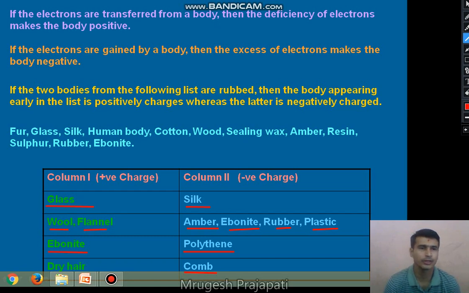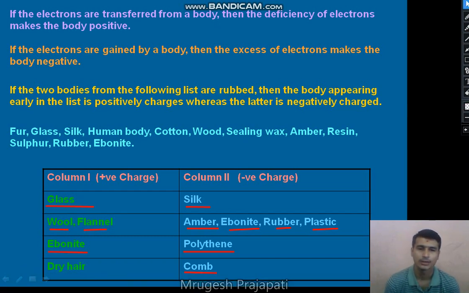So this way we can establish a charge on a body by the first method, that is friction electricity, right? When we rub two bodies together, due to the friction the electrons are transferred from one body to the other body and the charge is established on both bodies. The charge established on both bodies is the same amount but opposite in nature. In one body positive charge is established, on the other body negative charge is established, but the amount of charge established on both bodies is the same, right?